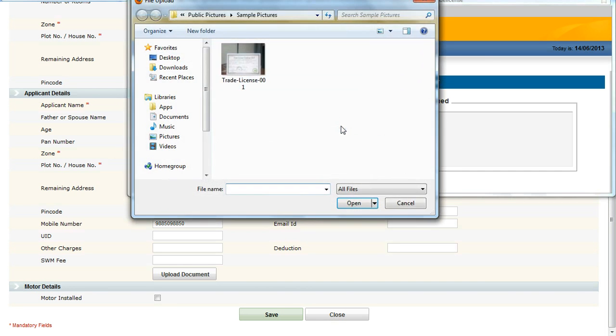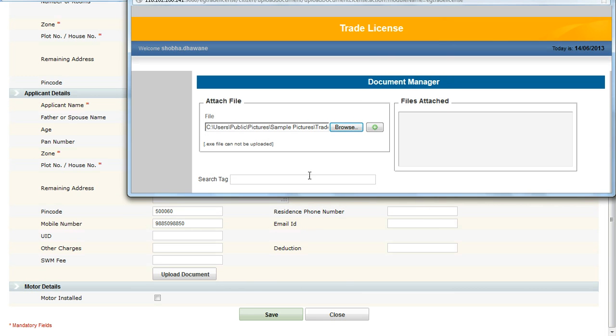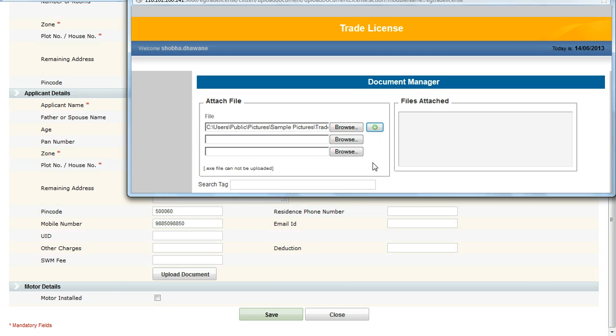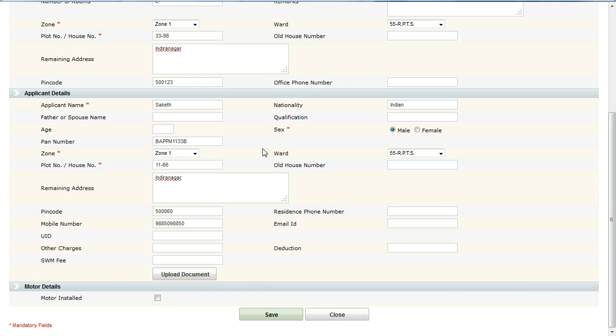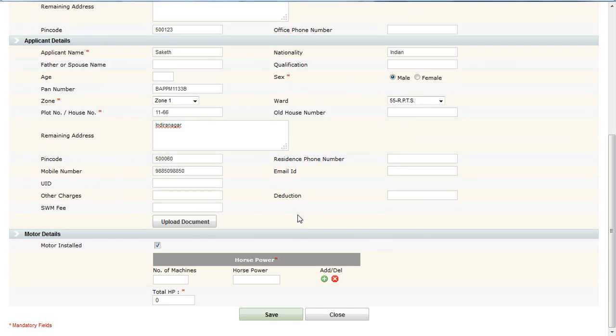Here I am browsing for a document. I can upload multiple documents using this option. I have uploaded the document. Here I am clicking on motor installed.